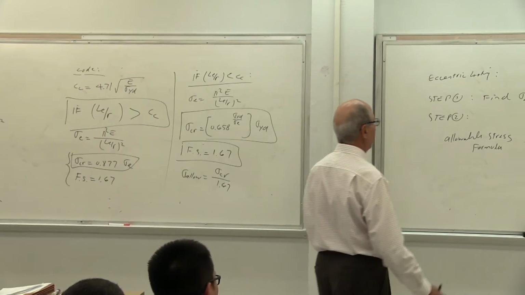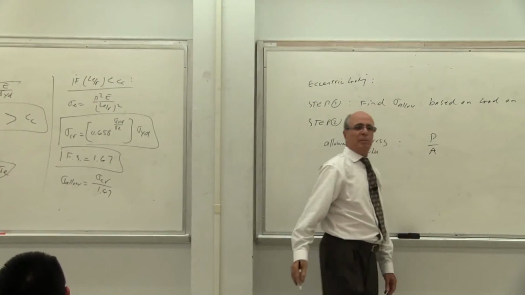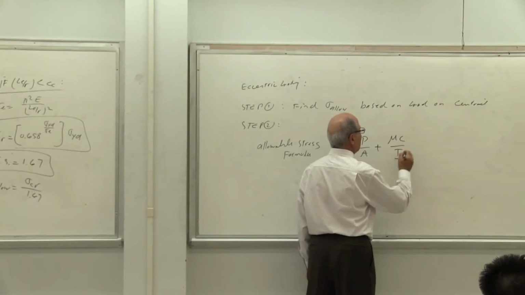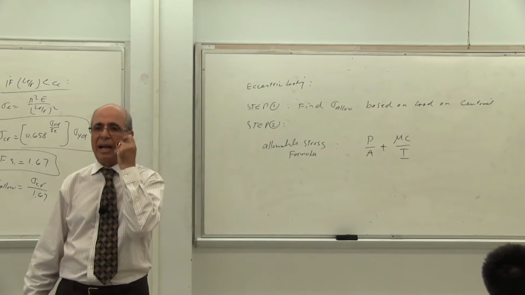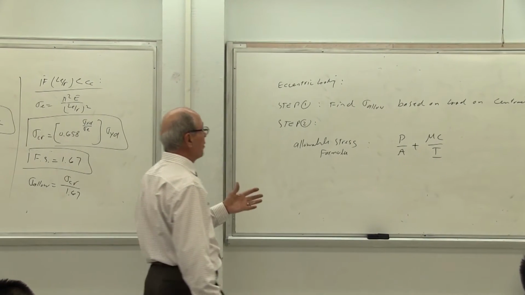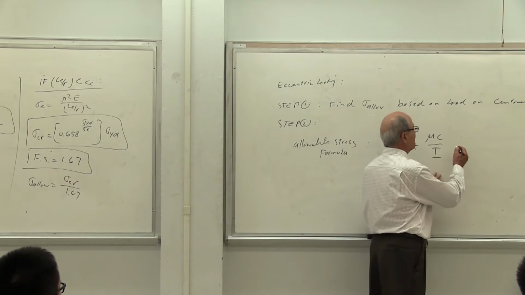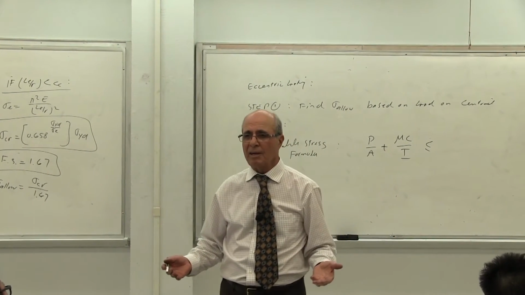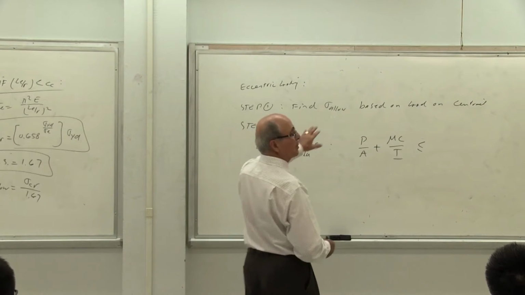Therefore, you calculate that. Then you say, okay, I have a stress due to P over A, and I have a stress due to Mc over I, exactly like what we did in ME218. Is that correct or not? Yes? And in ME218, we always said P over A plus Mc over I should be less than or equal to sigma yield. Is that correct or not? But here you don't have to say sigma yield. You have to say this sigma allowable.